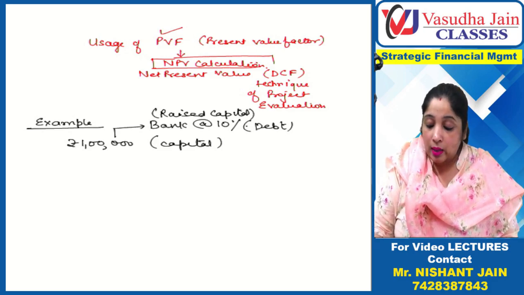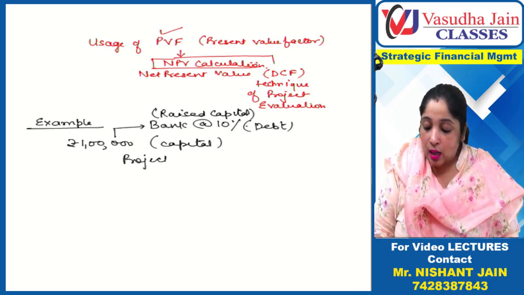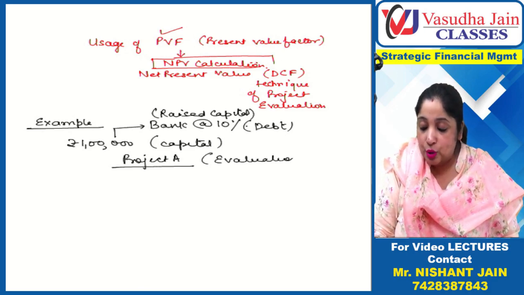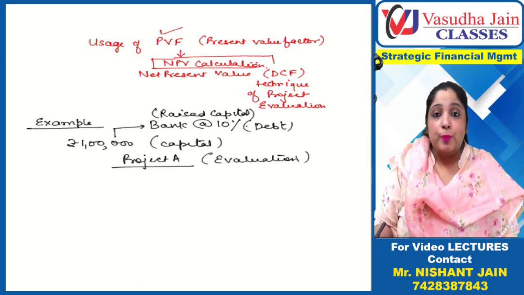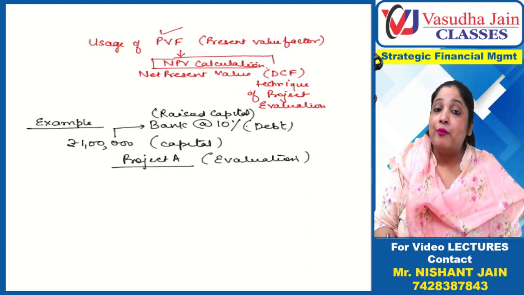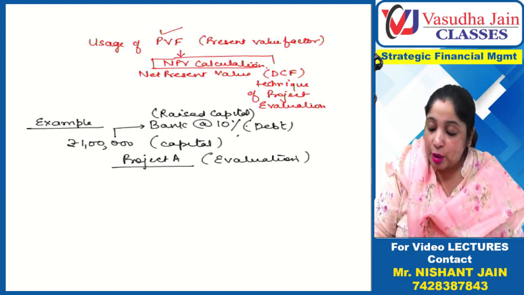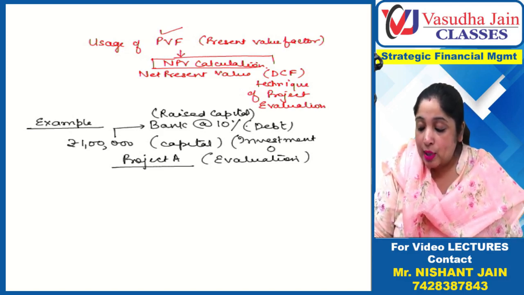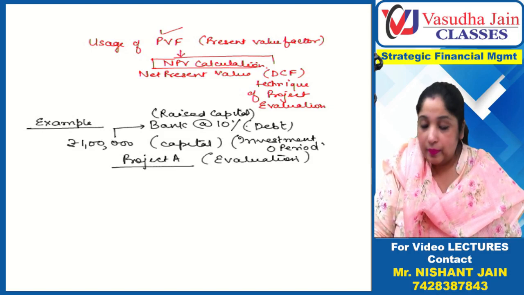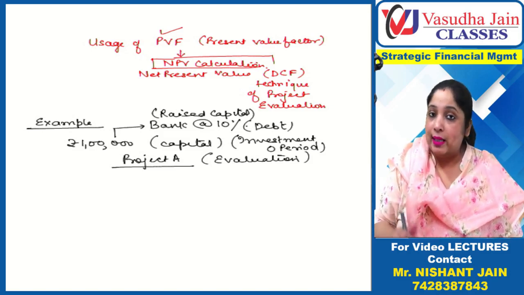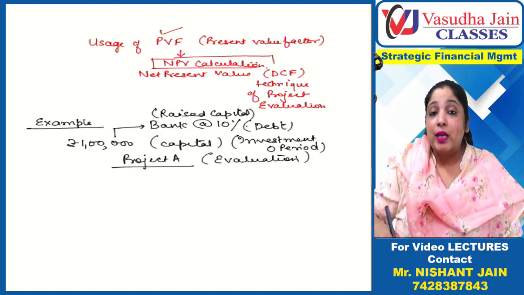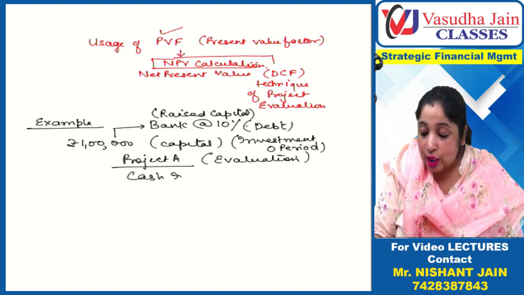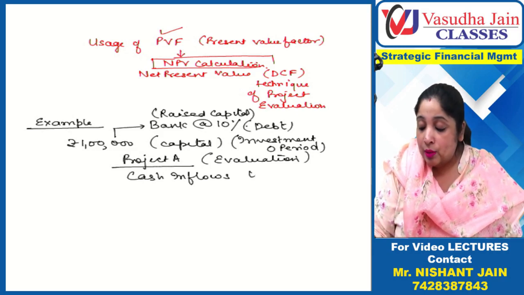Now there is a project A which is available. I am evaluating whether I should invest in this project or not. If I invest 1 lakh, I have to invest today. So investment is normally done today, and today is called zero period. Today I am going to invest money in this project, and this project will yield returns, that is, it will give me cash inflows till 3 years.